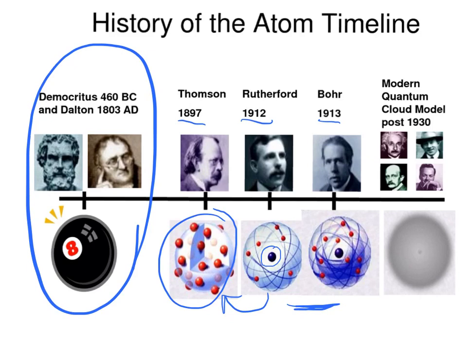And then the current day model: the neutrons were eventually discovered to be part of the nucleus, and the current day model is called the electron cloud model. That's a concept of what an atom might really look like, that the electrons spin around so fast that you can't really see where they are at any one point, so it looks like a cloud. I kind of think of this like when you look at a ceiling fan, it just looks like a blur, even though it has individual blades. So this is the history of the atomic model, and you're going to need to know the order in which these discoveries occurred in time, sequence-wise.